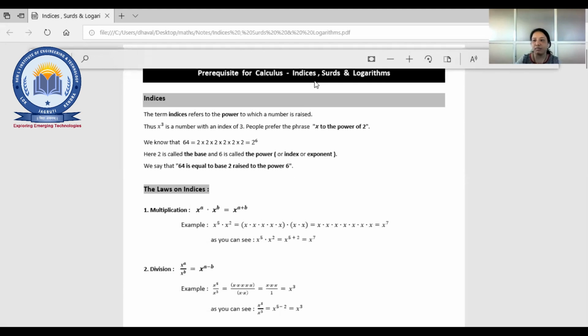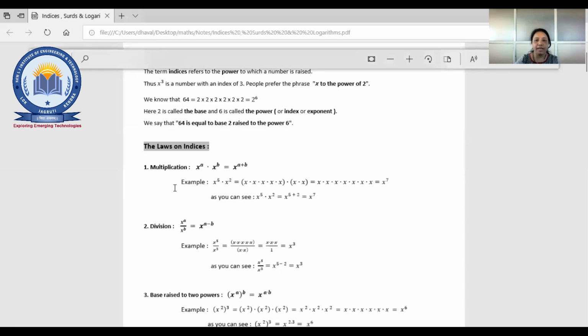The next one is some laws. That means some concepts that will be used for that. First one is multiplication. So suppose x raised to a into x raised to b. Whenever the multiplication is there and your base is the same, you can see both are x, whatever the exponents or powers are, they are going to be added. This is the basic rule, right? So we can write x raised to a plus b.